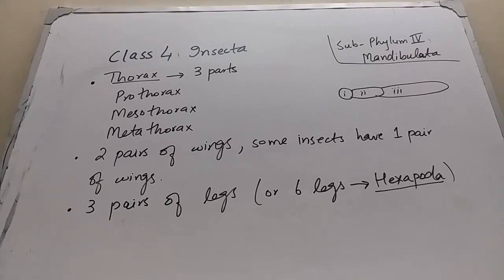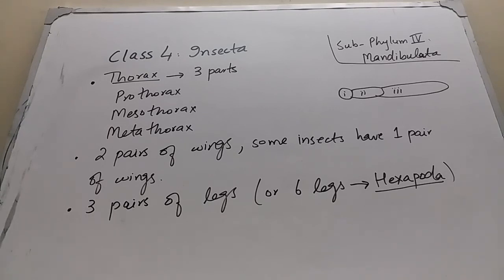Besides this, a thorax also consists of three pairs of legs. The three pairs of legs are arising from pro, meso and metathorax. The first pair of leg arises from prothorax. The second pair of leg, or the mid leg, arises from mesothorax. And the third pair of leg, the hind legs, are arising from the metathorax. So insects have three pairs of legs, or we can say insects have six legs.